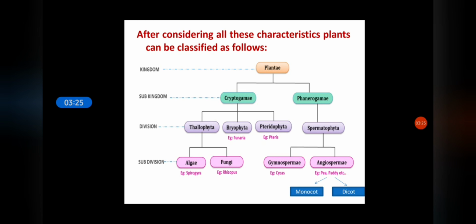Angiosperms are further divided into two types, monocot and dicot, depending on number of cotyledons in the seeds. Example of monocot, wheat or maize, and example of dicot, tamarind or groundnuts.